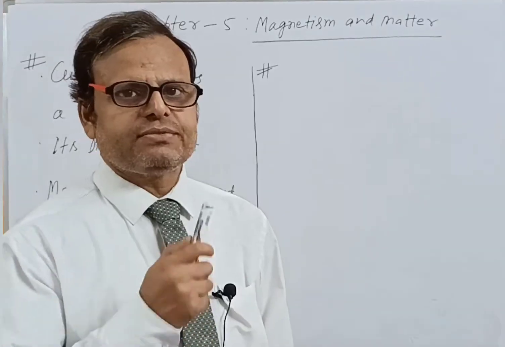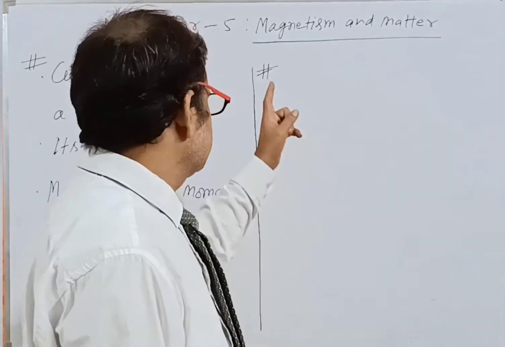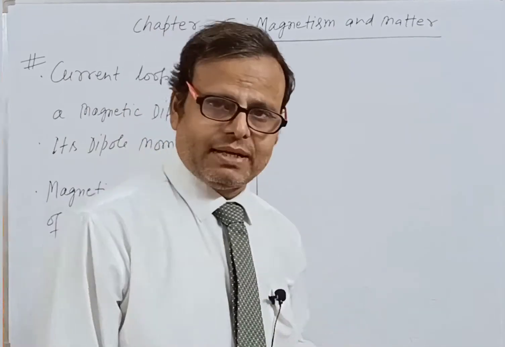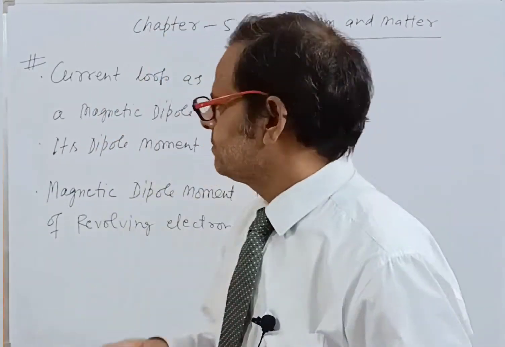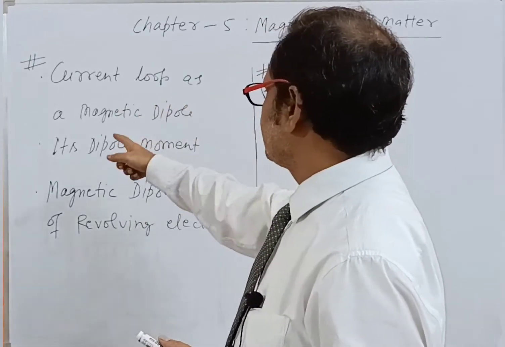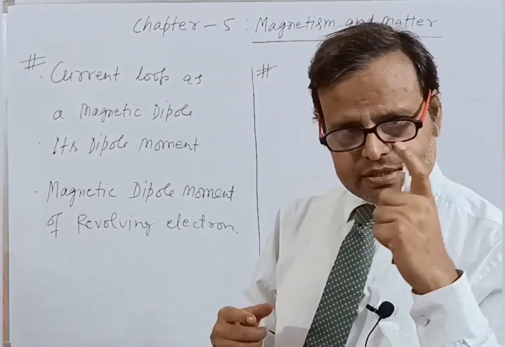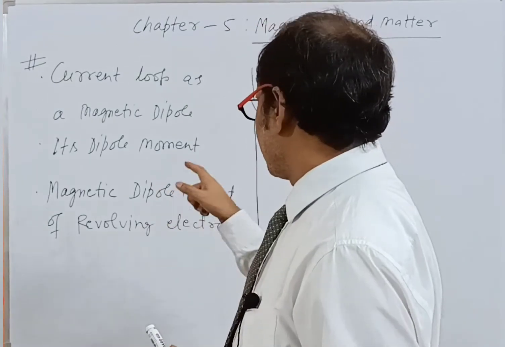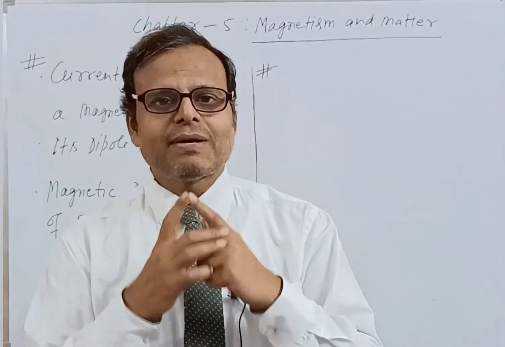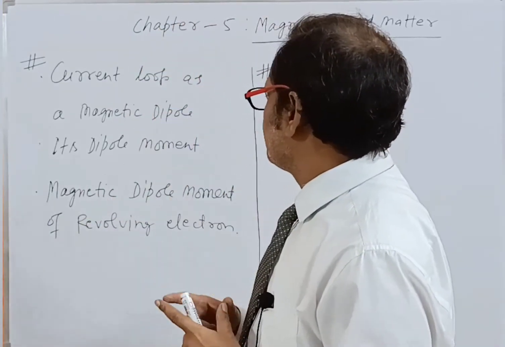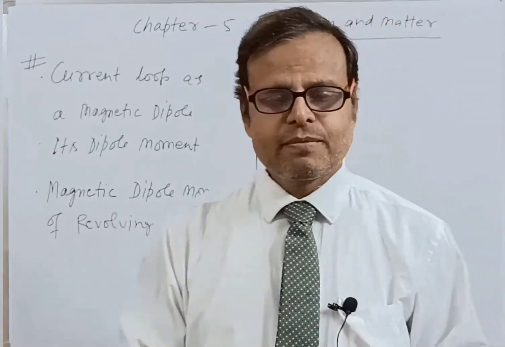Today I will begin with a very important topic, chapter 5, which is magnetism and matter. In this chapter, I will explain the current loop as a magnetic dipole, its dipole moment, and the magnetic dipole moment of a revolving electron. So let us begin with the current loop as a magnetic dipole.